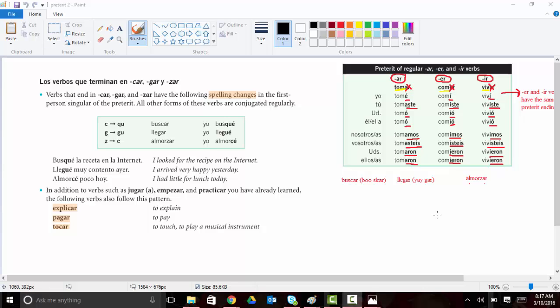I talked to you all about how to form the preterit of regular verbs, and here's kind of a review. You have a stem, you take the ending off, and then you add the endings that go with the verb that you have. If it's an AR verb, you add these AR endings. If it's an ER verb, you add these ER endings. And if it's an IR verb, you add IR endings, which are the same as the ER endings. But if it's a regular verb, you don't touch the stem.